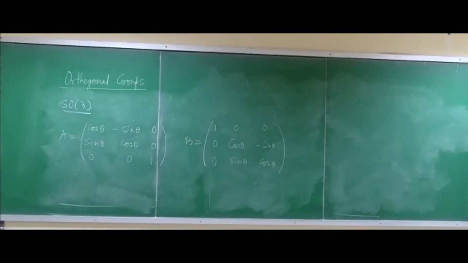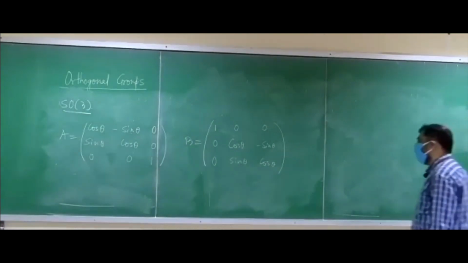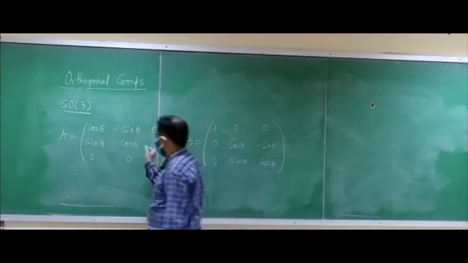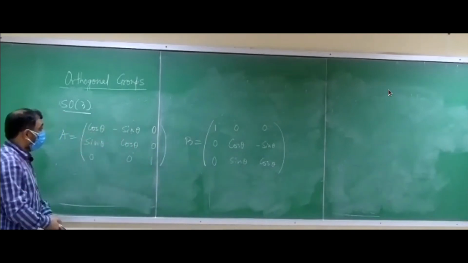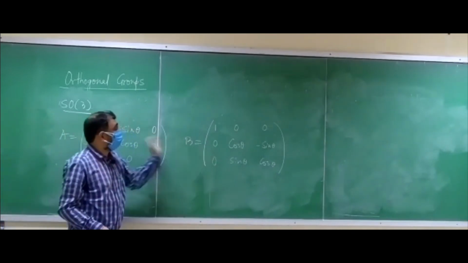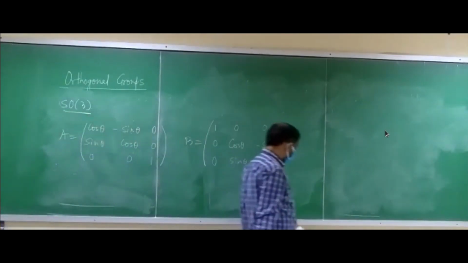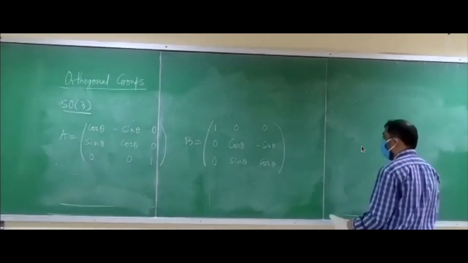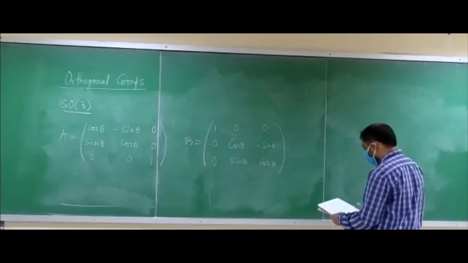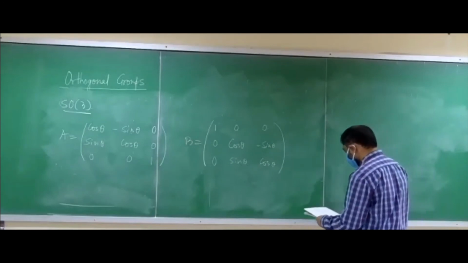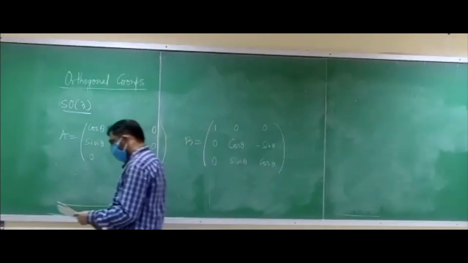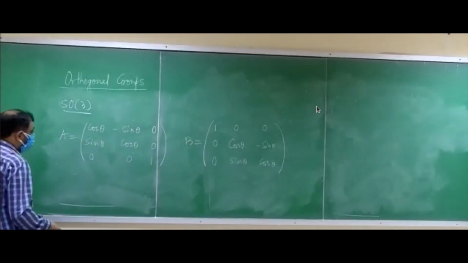And we use the same parameter theta. So by angle theta, we rotate about the z axis and rotate about the x axis, but they give you 2 different elements in SO(3). Now, what you have to verify quickly, if you can, is whether AB equals BA or not.